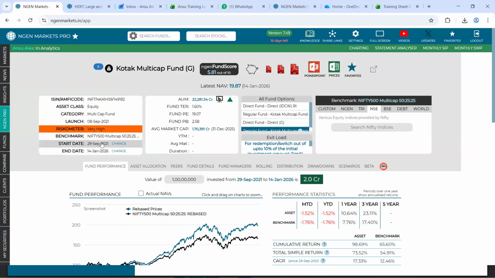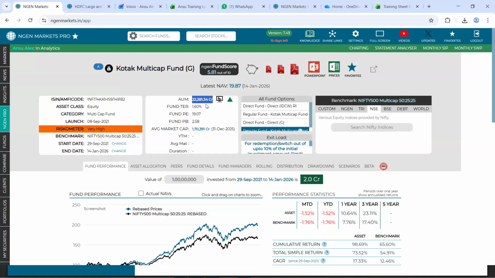I am taking it from 29 September 2021 till our last trading day, which was 14th Jan 2026. Following that, if you come towards the right, we have this tab which says AUM, which will let you know the current AUM of this respective fund, which is to an extent of 22,000 crore.